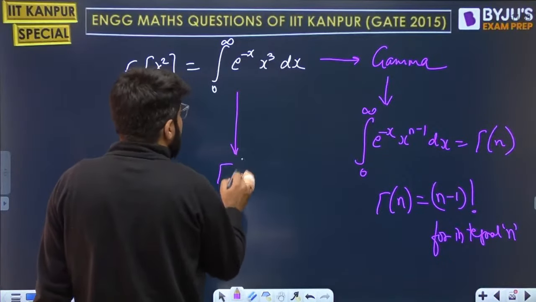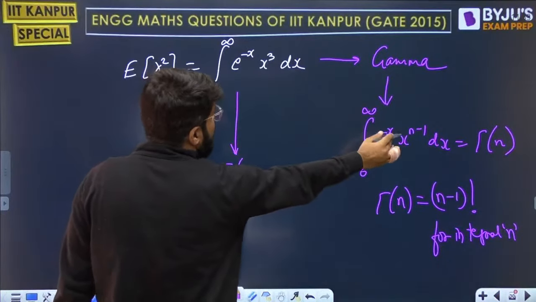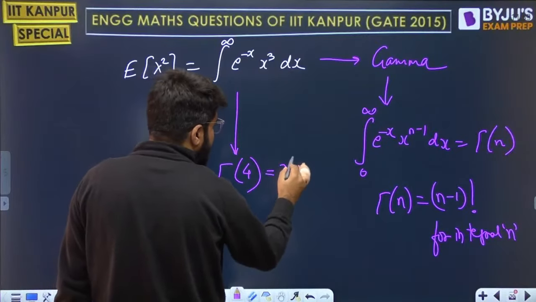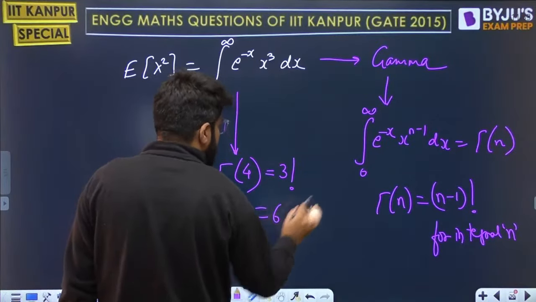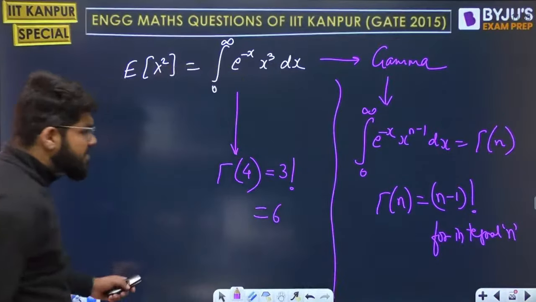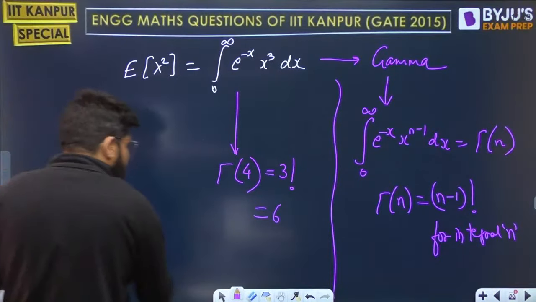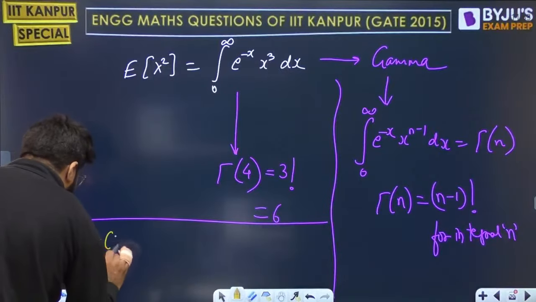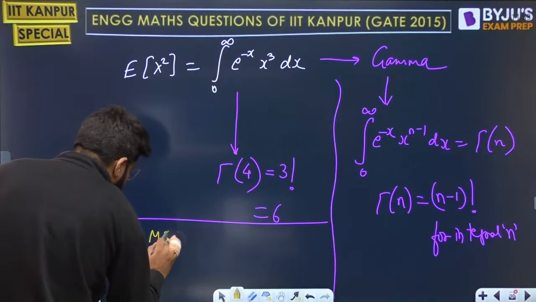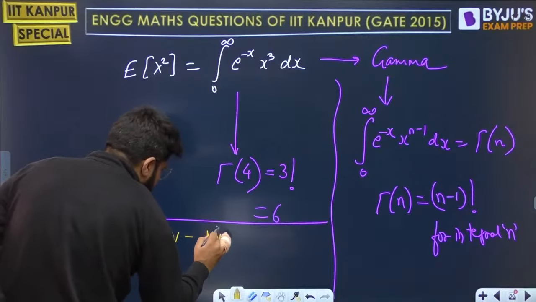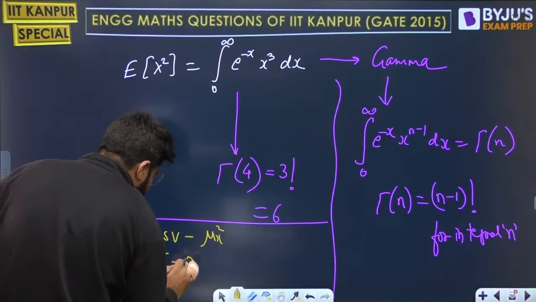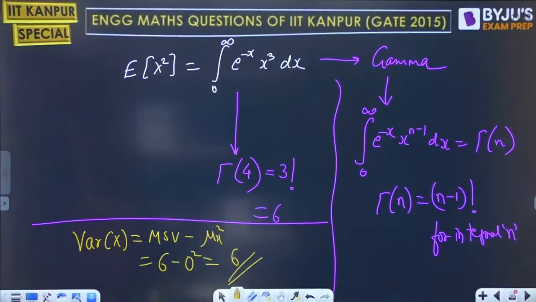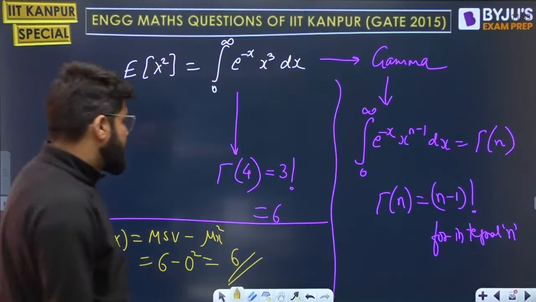This is clearly the case of n minus 1 equal to 3, the n value is 4. So this is gamma 4, and gamma 4 will be factorial 3. My answer is 6. Now this is the mean square value, right? Finally, let us conclude the answer here. Variance of x is mean square value minus the square of the mean. Mean square value is 6, but mean was 0. So the final answer is also equal to 6.